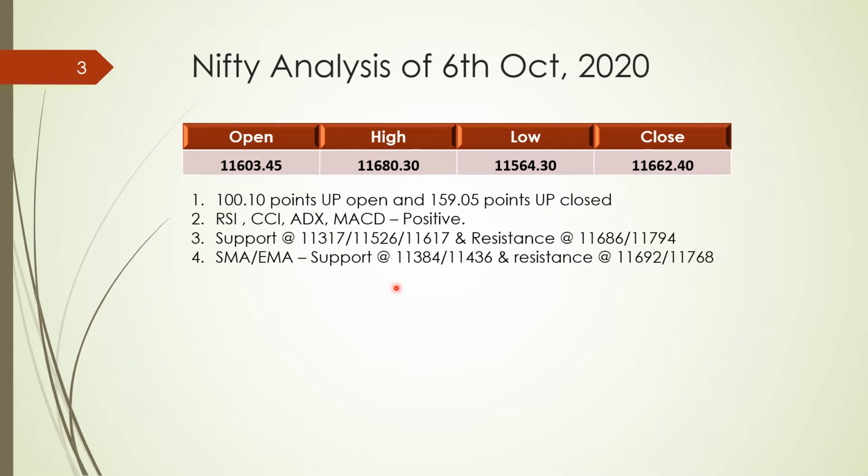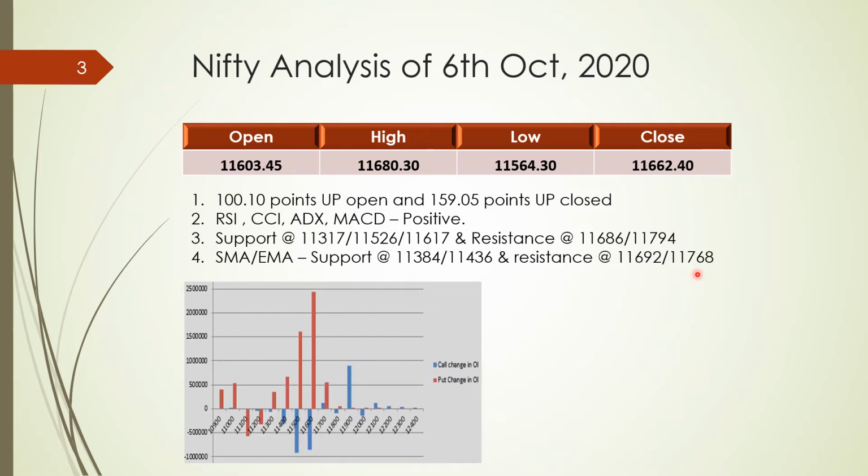From the SMA and EMA perspective, support is lying below at 11,384 and 11,436 levels, but upside resistance is also a bit near. 11,692 is an upside resistance, but I'm pretty sure it will not respect this resistance level, and it would try to breach it and go up because of the technical indicators. All signals are in the strong buying category, so I guess we may try to see 11,760 or 750 levels at least for tomorrow.